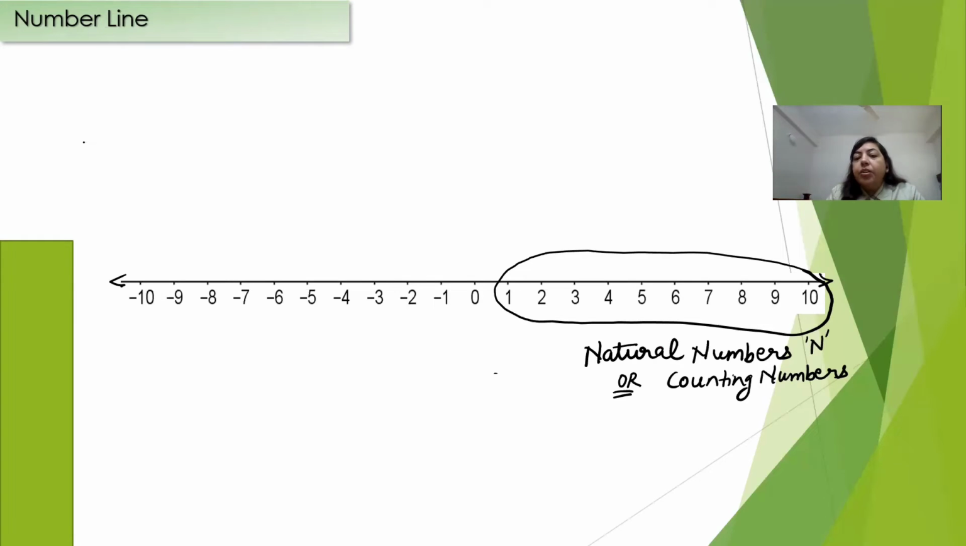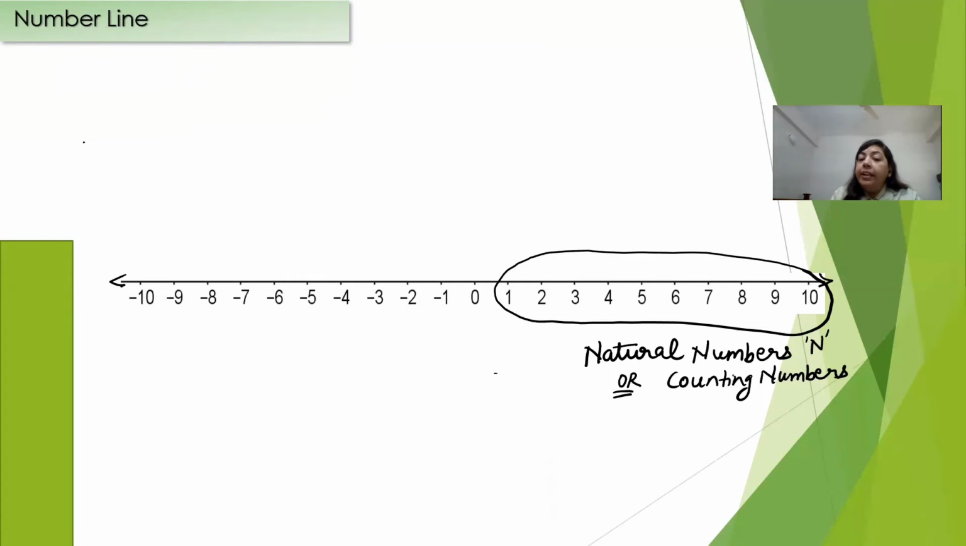All the numbers on this number line starting from 1 going till infinity are known as natural numbers, and you can denote natural numbers by the symbol capital N. Students, note that the natural numbers are also known as counting numbers. Why are they known as counting numbers? Because whenever we start counting things, we don't start counting from 0. We start counting things from number 1. So natural numbers starting from number 1 going till infinity are also known as counting numbers.